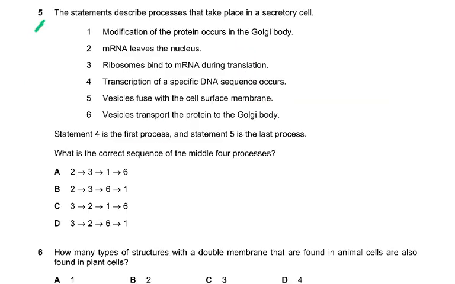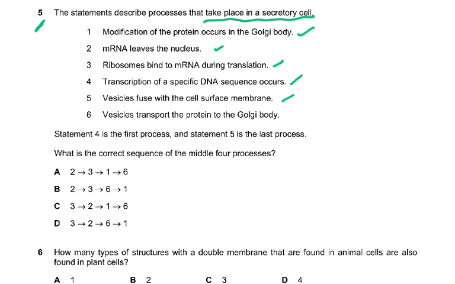Now coming to question number 5, the statements describe processes that take place in a secretory cell. Modification of the protein occurs in the Golgi. mRNA leaves the nucleus, so this would be transcription. So first DNA to mRNA, then the mRNA goes out of the nucleus and then binds to the ribosome. So let's look now, read all these. Modification of the protein occurs in the Golgi body. mRNA leaves the nucleus. Ribosome bind to mRNA during translation. Transcription of a specific DNA sequence occurs. Vesicles fuse with the cell surface membrane. Vesicles transport the protein to the Golgi body.